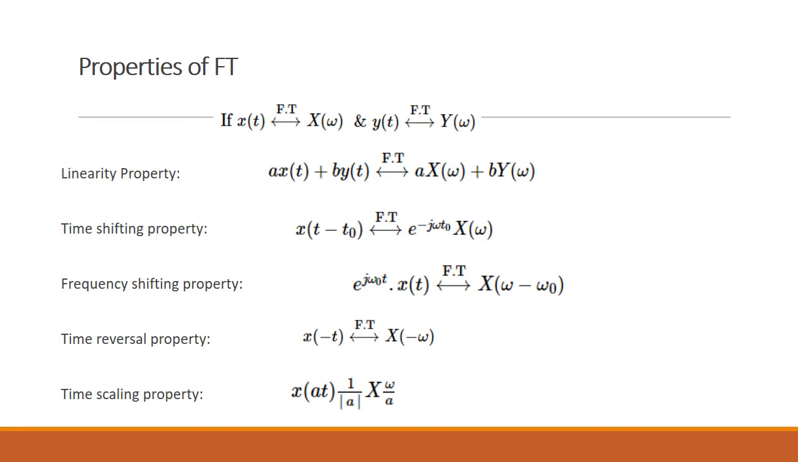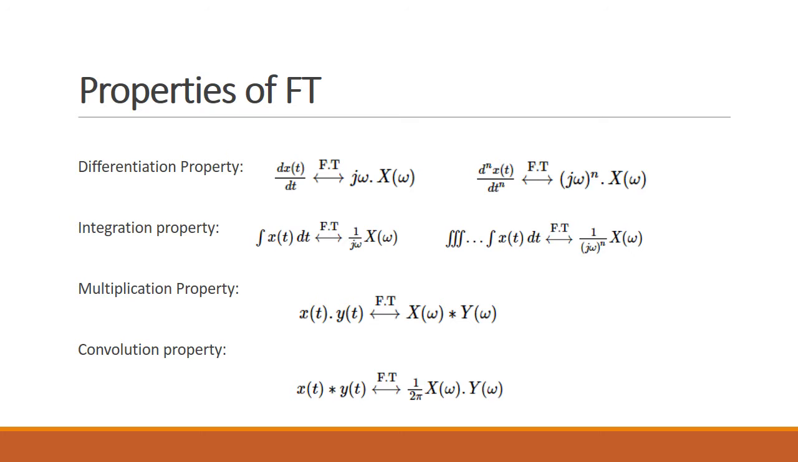If we go into the frequency shifting property, e^(jω0t) x(t), the Fourier transform of this will be X(ω - ω0). There is a shift of ω0 in the frequency domain as well. And when we come to the time reversal property, x(-t), the Fourier transform of x(-t) will be X(-ω). And the time scaling property, x(at) is equal to 1/|a| X(ω/a).